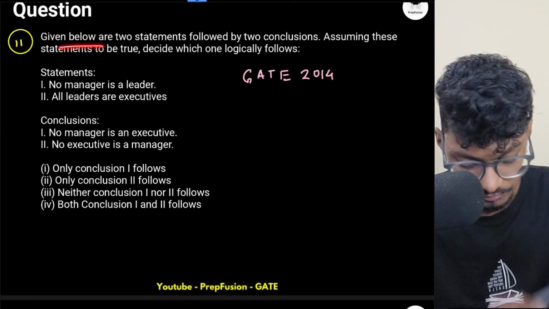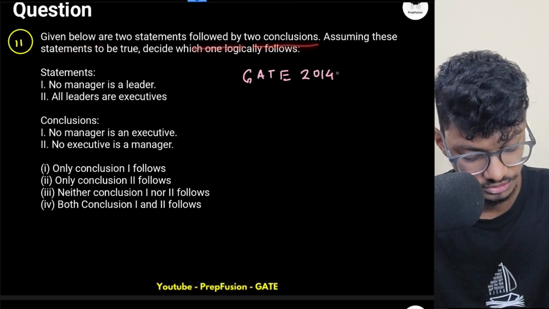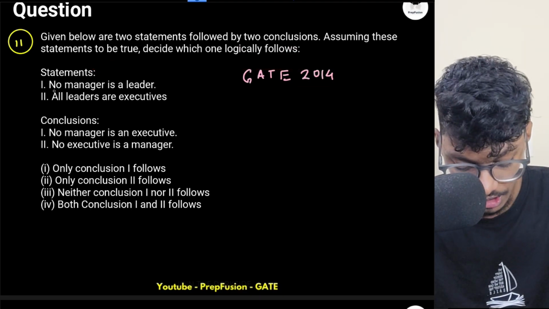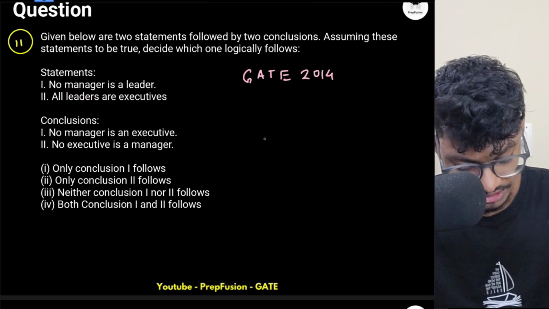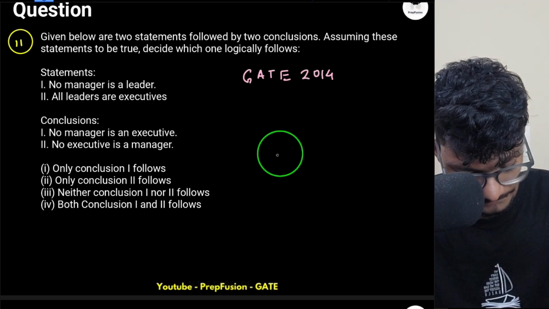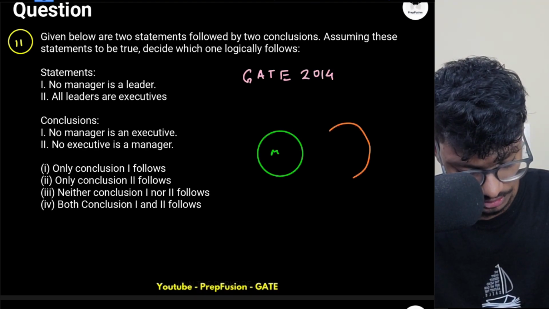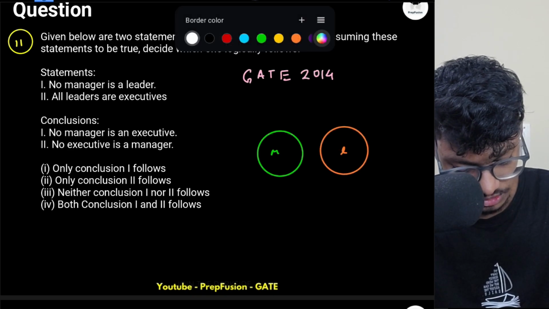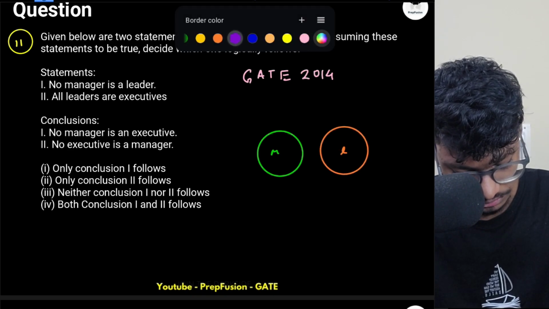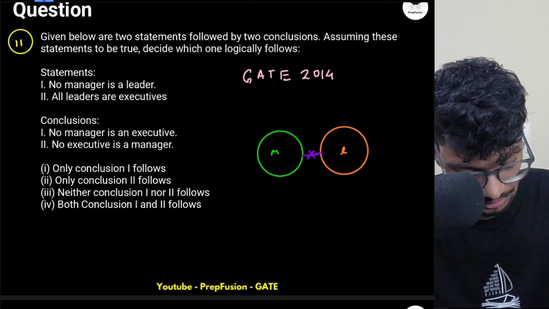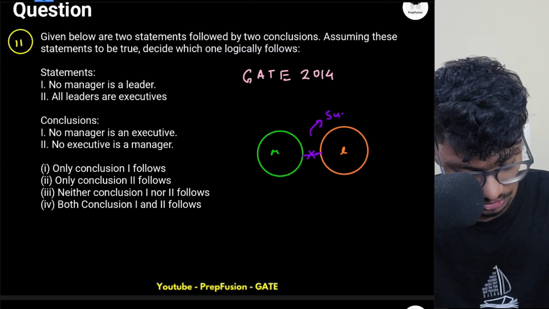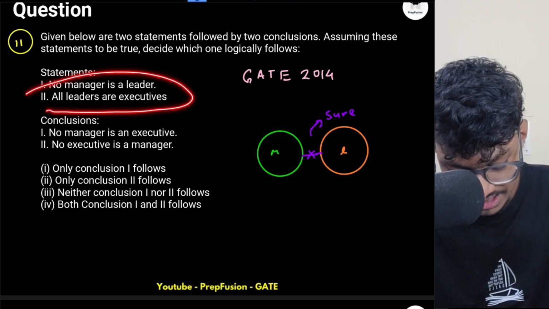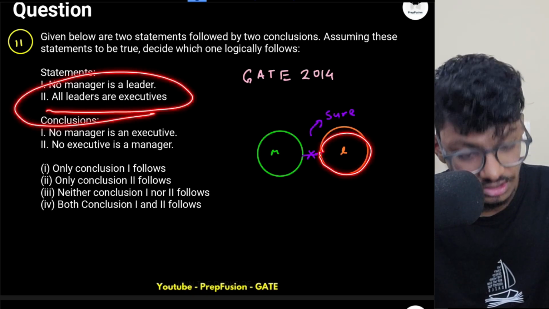Let's do this. Given below are 2 statements and 2 conclusions. Assuming these statements to be true, decide which one logically follows. This came in GATE 2014. No manager is a leader. So there is a manager, and there is a leader, and I am saying that there is no common region between manager and leader. This is for sure. I know this. All leaders are executives. All leaders will be executives.